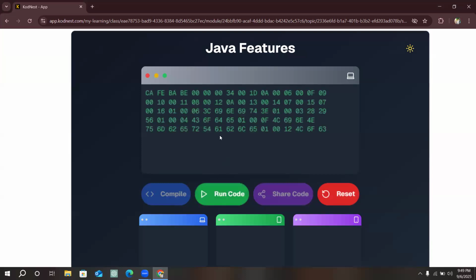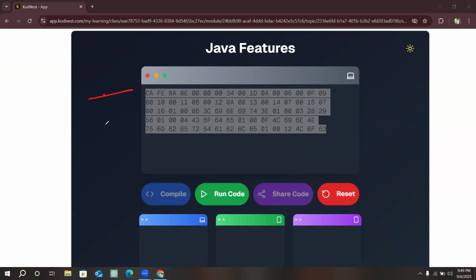See, after compiling, what happens? The code is converted into alphanumerical characters. You can observe it clearly. After compiling, the Java compiler converts the .java file into the .class file. How does it look?